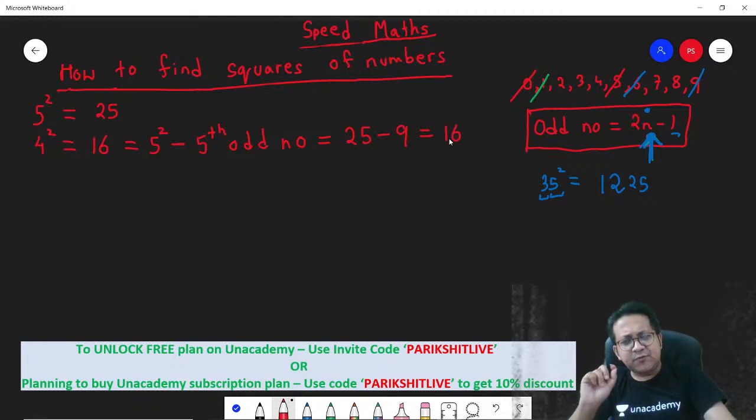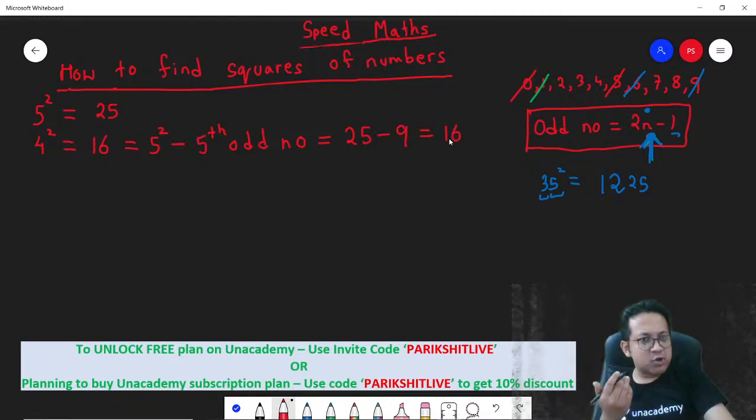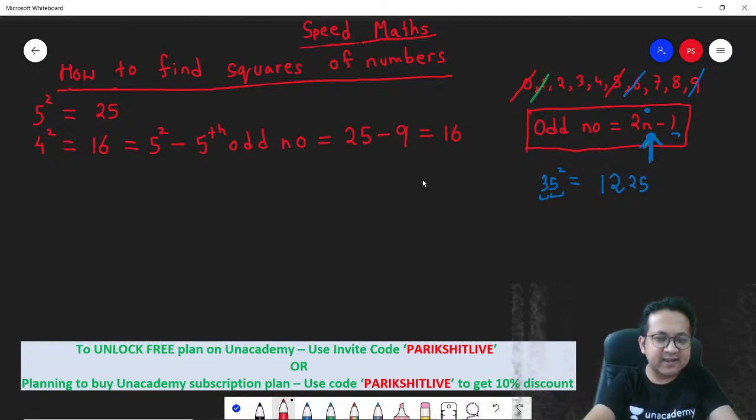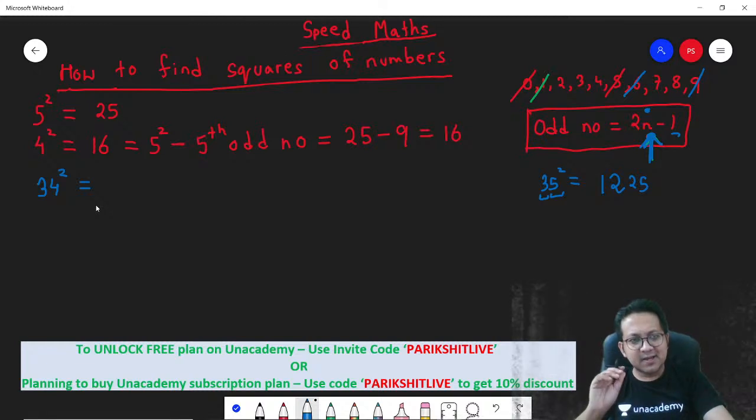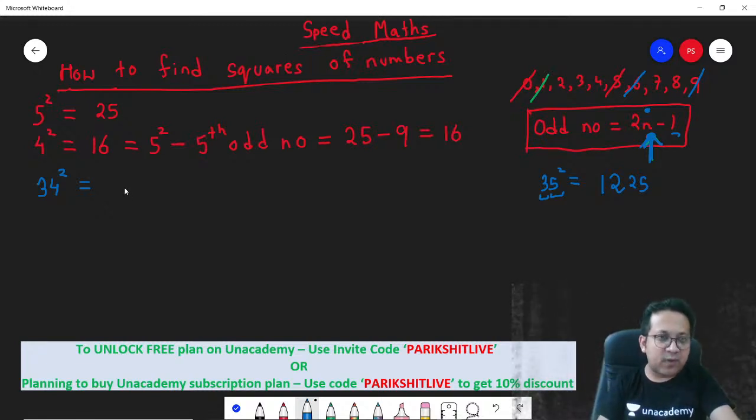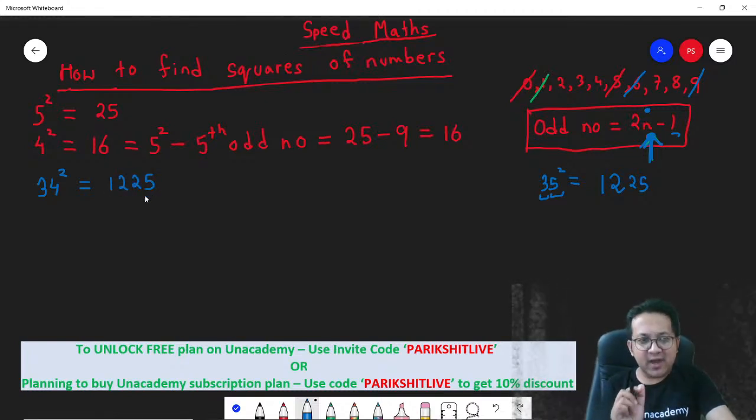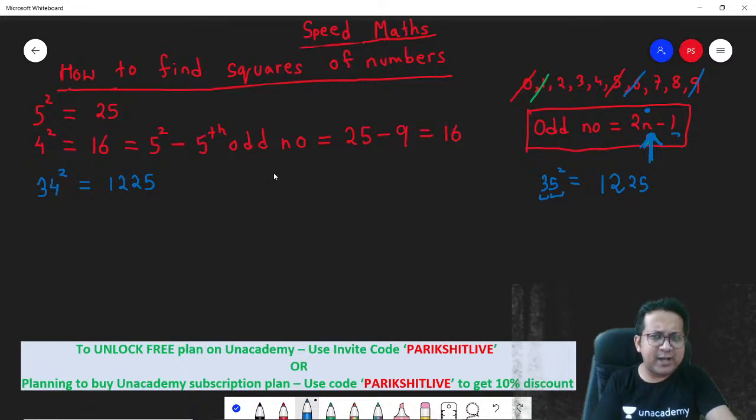So if you can determine 5 square, you will know 4 square. Let's apply this technique to determine other numbers. Let's say you need to determine 34 square. 34 square is 35 square minus the 35th odd number. 35 square is 1225. The 35th odd number is 2 into 35 minus 1, 69.